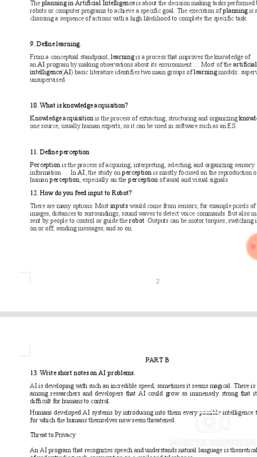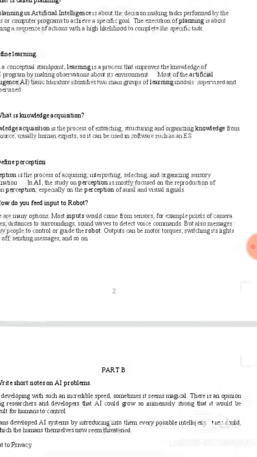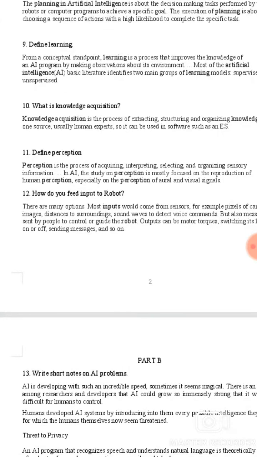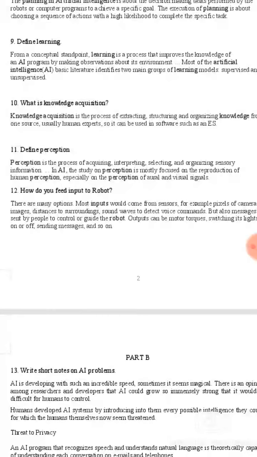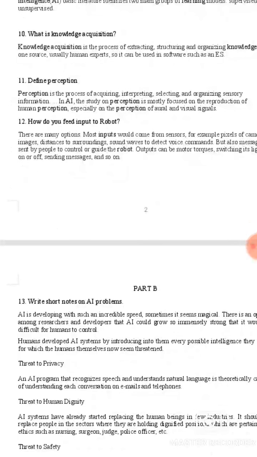What is knowledge acquisition? Knowledge acquisition is the process of extracting, structuring and organizing knowledge from one source, usually human experts, so it can be used in software such as an ES. Define perception. Perception is a process of acquiring, interpreting, selecting and organizing sensory information. AI's study of perception is mostly focused on the reproduction of human perception, especially on the perception of audio and visual signals.